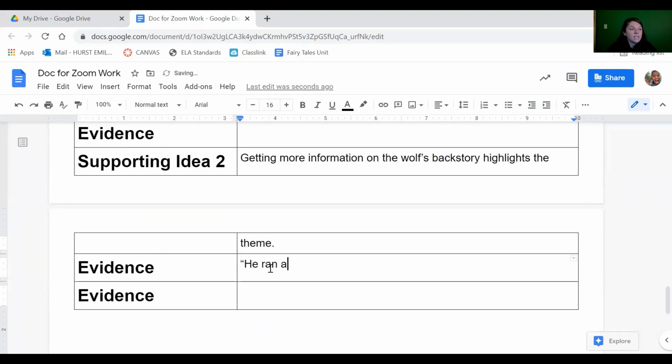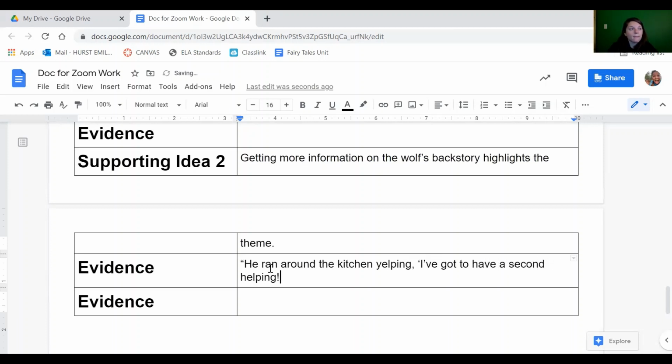So where he says he ran around the kitchen yelping, got to have a second helping. So I think that helps support the theme, because hearing that the wolf was really selfish, really just thinking about having a second helping, shows us that strangers can't be trusted.